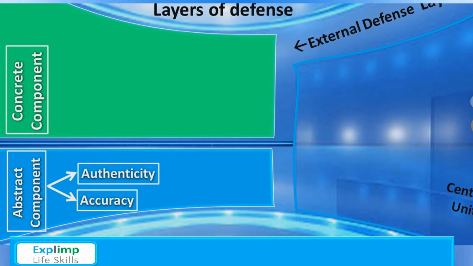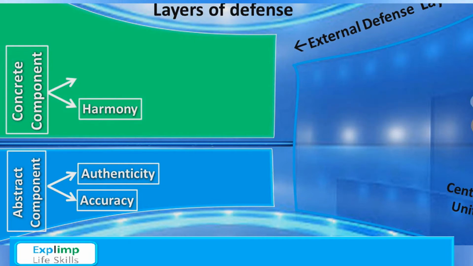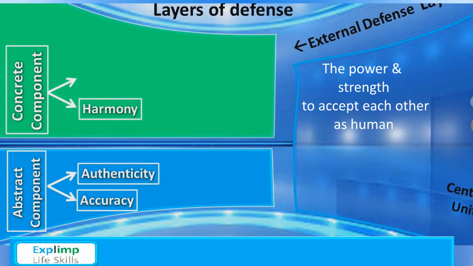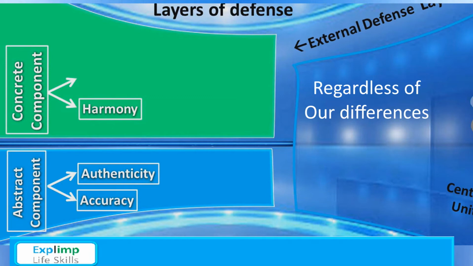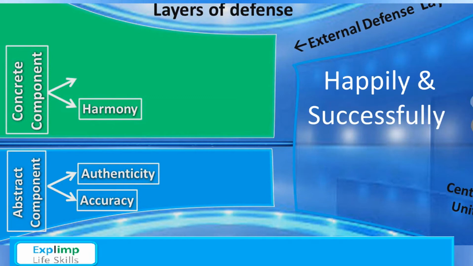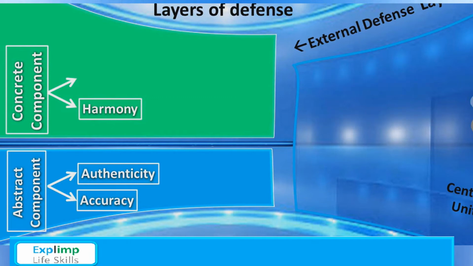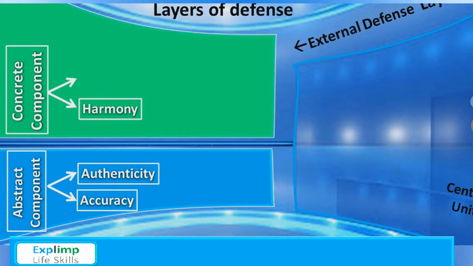Now let's have a very quick look at some elements of the concrete component. Number one is harmony, means acceptance and togetherness. This element gives us the power and strength to accept each other as a human, even if we have flaws or differences, so that all human beings could work together happily and successfully. It also gives us the power to trust each other in a relevant matter. And second element of concrete component is effectiveness.